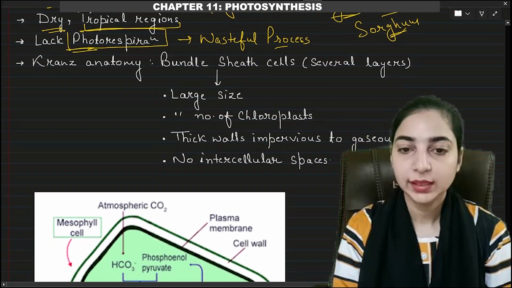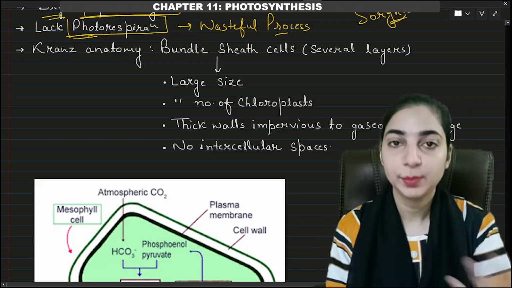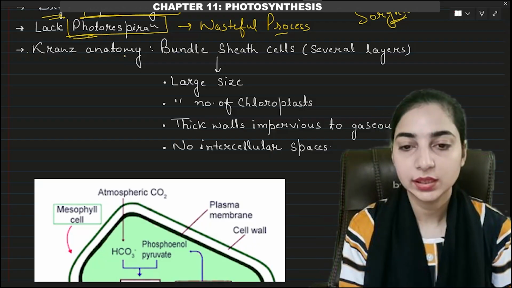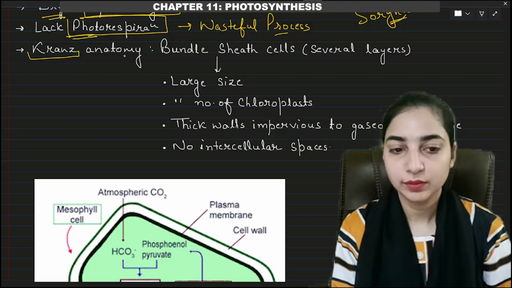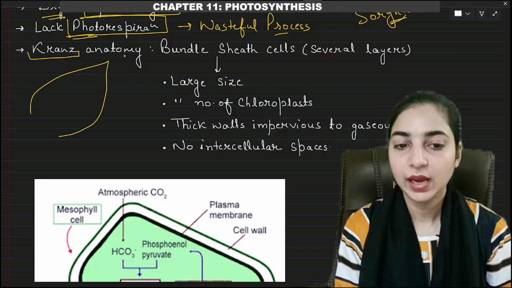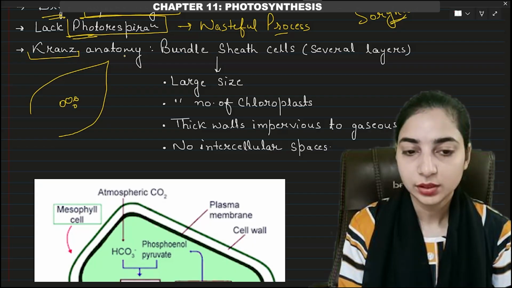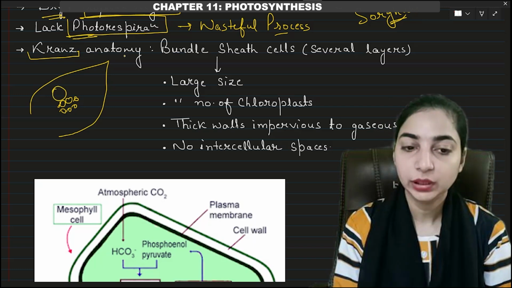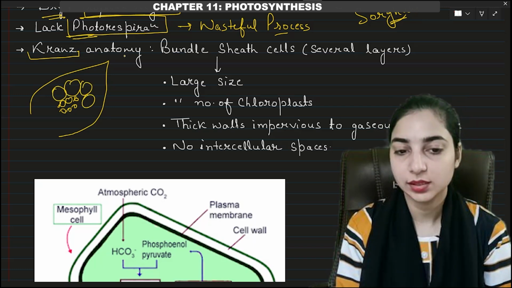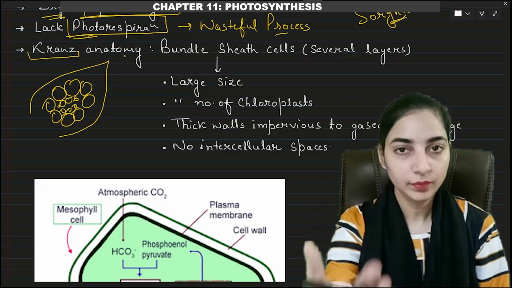Now, the speciality about the C4 plants is that they have a special type of anatomy known as Kranz anatomy. What is Kranz anatomy? In the leaves of the C4 plants, we have the vascular bundles, right? So, suppose these are the vascular bundles. Now, around these vascular bundles, there will be some large sized cells known as bundle sheath cells, okay, which are present only in the C4 plants, not in the C3 plants.